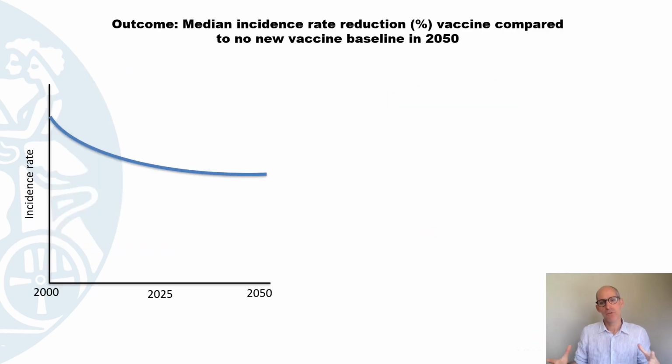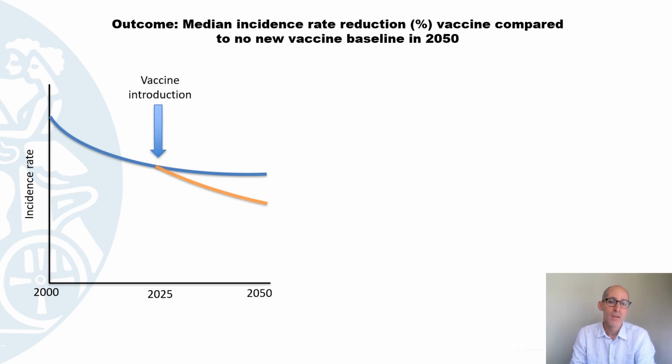Okay, so we take those calibrated data sets and we take those vaccine characteristics that we want to model, and we might plot something like this with incidence rate over time. So basically what we think will happen if the vaccine is not introduced. And as you can see, rather dismally, TB incidence rates are going down at about 1 or 2% per year, very, very slowly in the absence of new interventions.